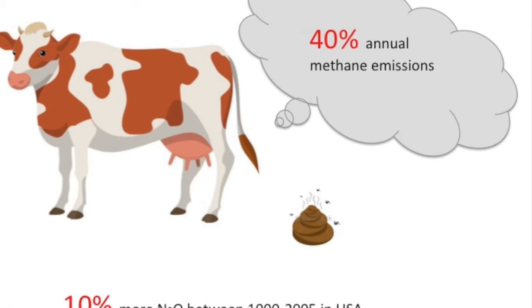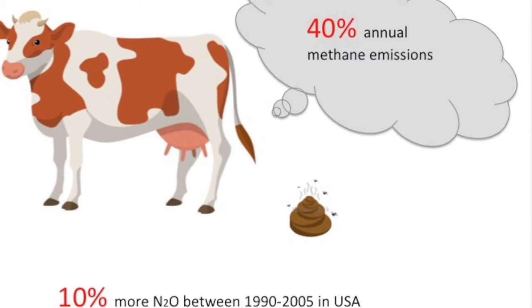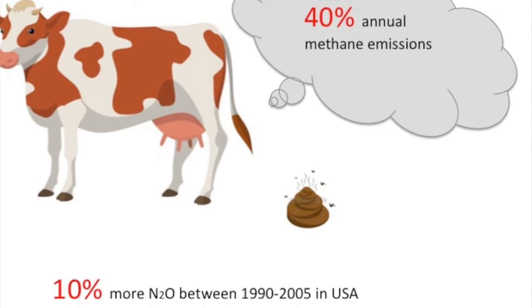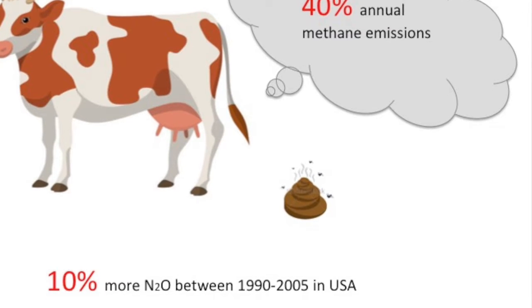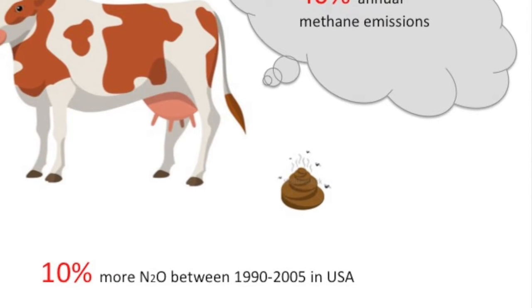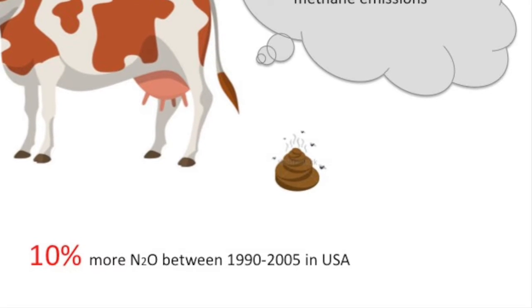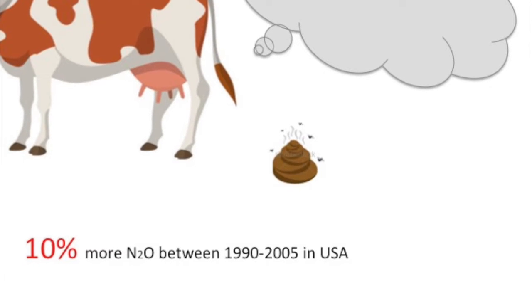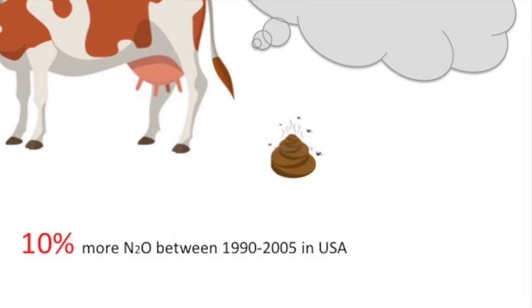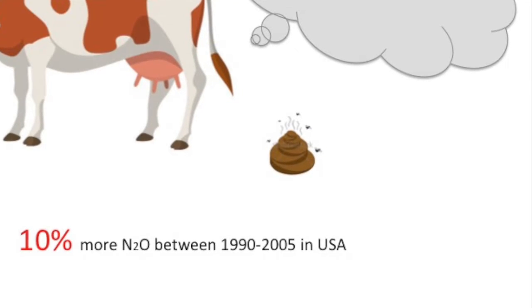Also, the manure and urine from farm animals that is deposited on the soil emit nitrous oxide, and in the United States those emissions increased by 10% between 1990 and 2005, an increase that can be traced to changes in the poultry industry.